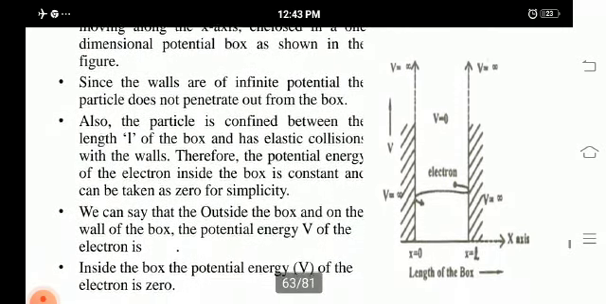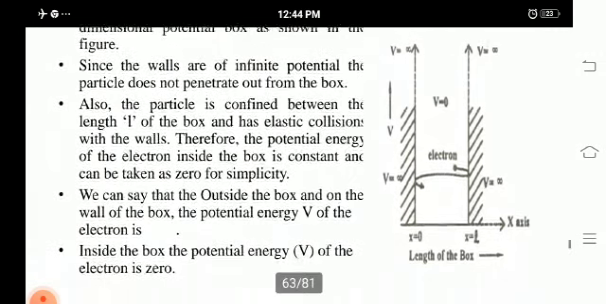Since the walls are of infinite potential, the particle does not penetrate out of the box. So, the particle is confined within the length L of the box and has elastic collisions with the walls. Therefore, the potential energy of the electron inside the box is constant and can be taken as zero for simplicity. Outside the box and on the walls, the potential energy is infinite, and inside the box, the potential energy of the electron is zero.